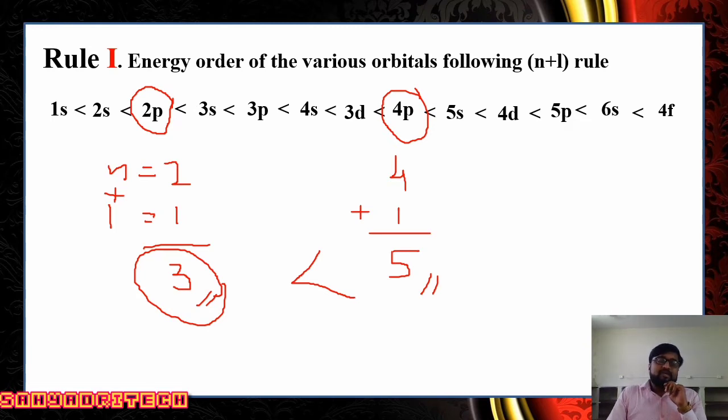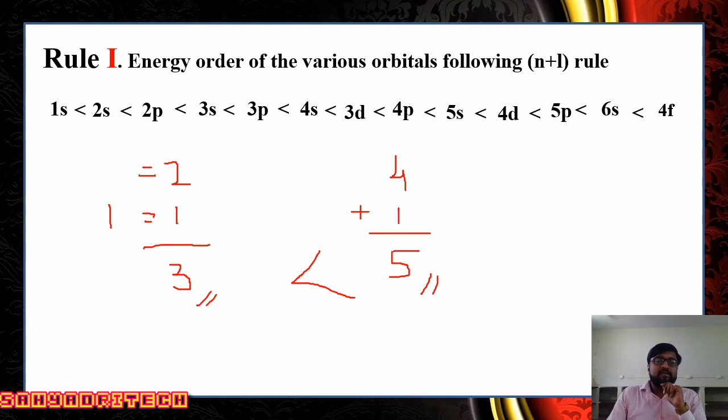So generally, the orbital having lower n plus l value has less energy and is filled first. And orbitals having higher n plus l value have more energy and are filled next. So what is rule number 1? According to rule number 1, orbitals having lower n plus l value are filled first, followed by orbitals having higher n plus l values. So now you select any two orbitals and